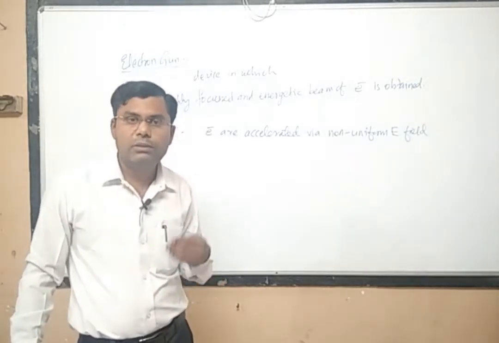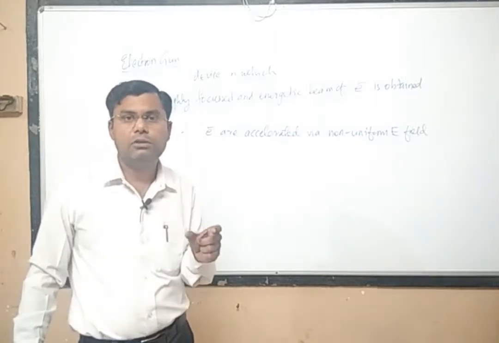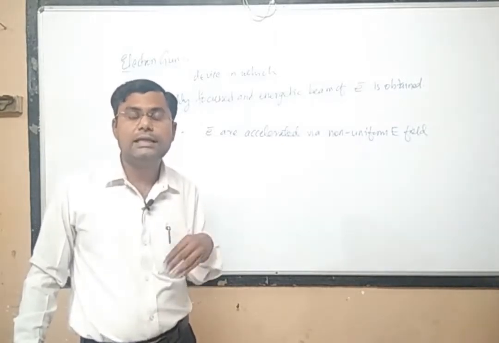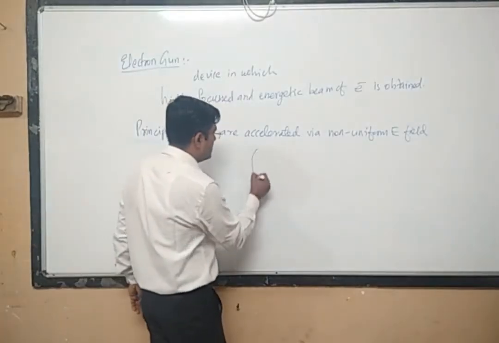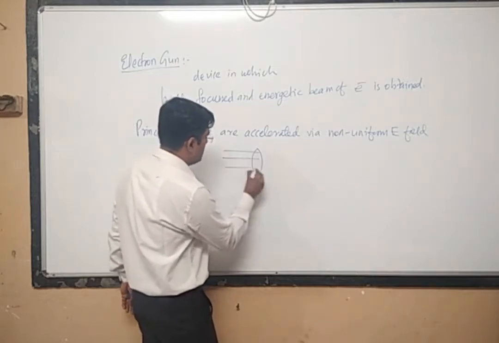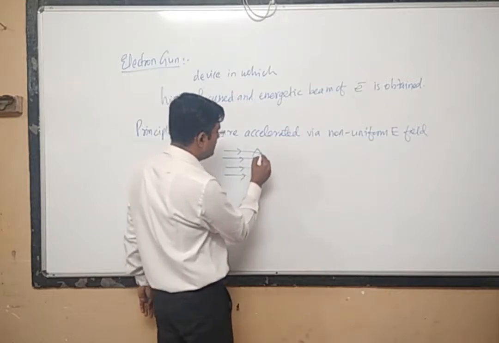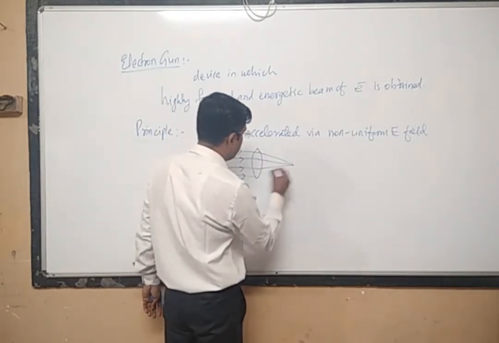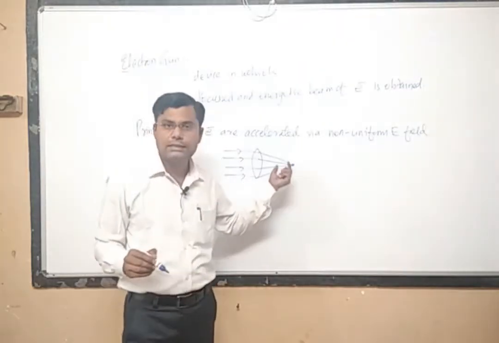A non-uniform electric field will deviate the path of the electron, and this deviation of the path of the electron will be used as a lensing effect. We know that if you have a normal optical lens, suppose this is the incoming radiation and it is a convex lens, then it will focus all these rays at one particular point. This effect is called the lensing effect.